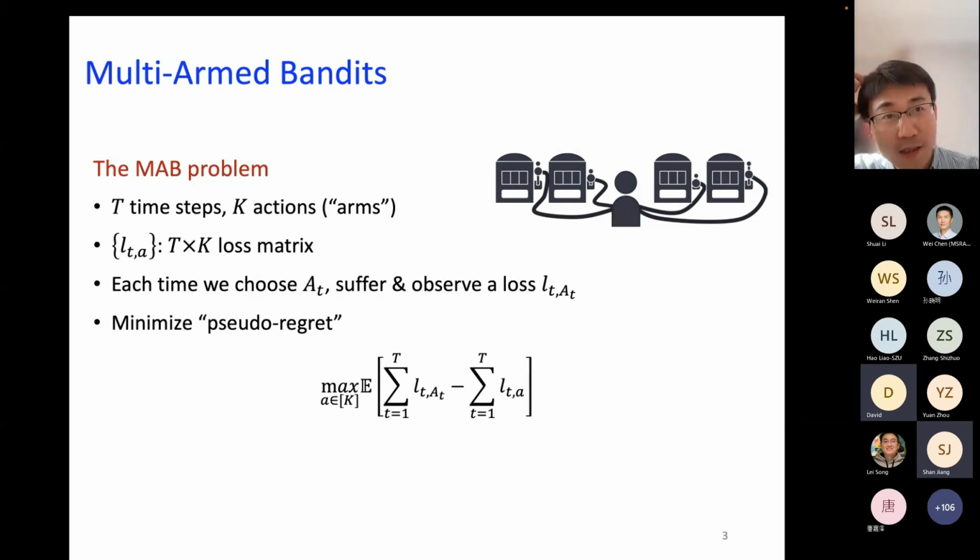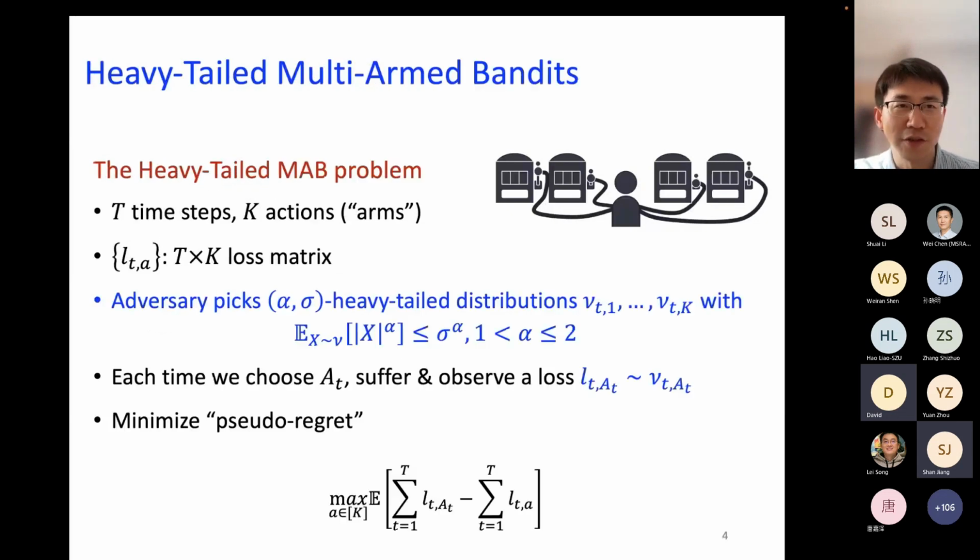All right. So in our work, we actually generalize this formulation, and we consider the following heavy-tailed version of the multi-armed bandit problem. That is, we still play the game for capital T times. We are still given a set of K arms. We similarly have the loss matrix, except that now each of the losses is decided as follows. There's an adversary who is going to pick this alpha-sigma heavy-tailed distribution. He's going to pick a set of distributions, denoted by nu of t of i. And then each reward or loss is going to be generated from these distributions.